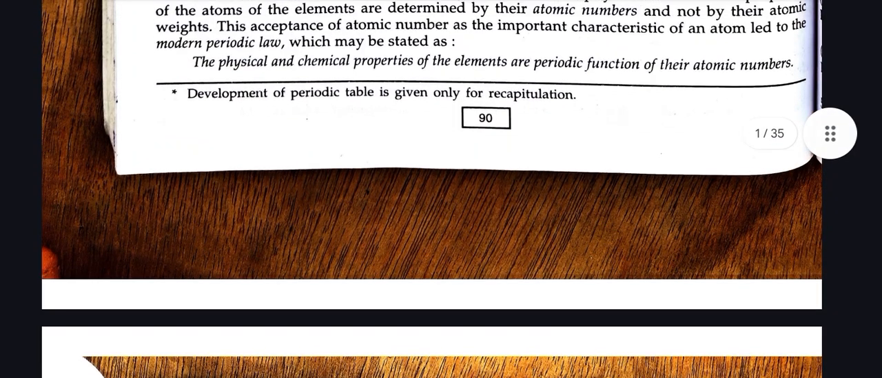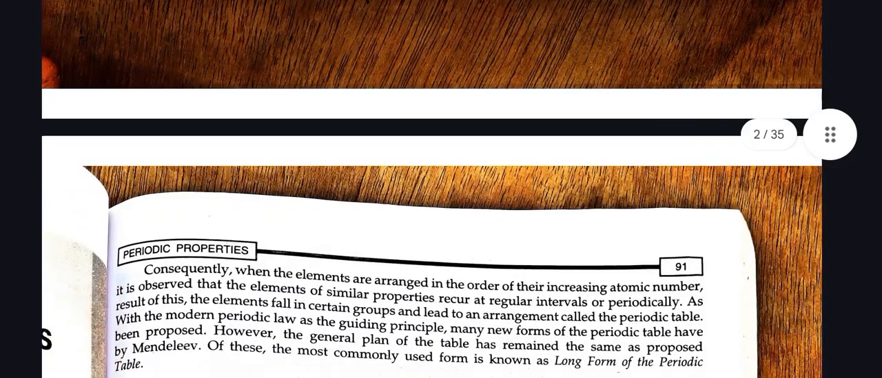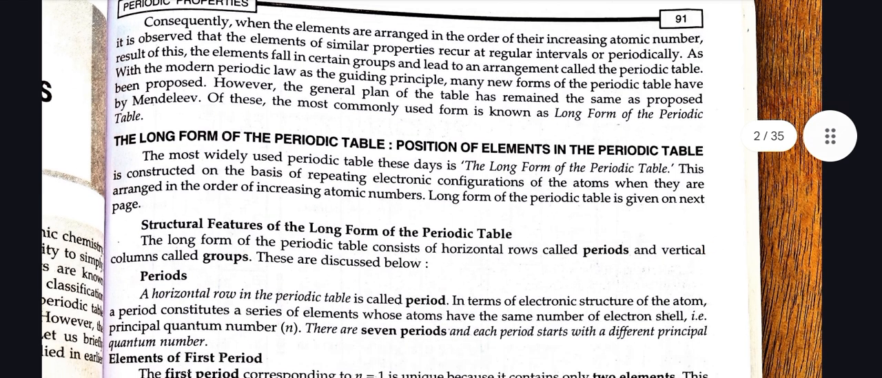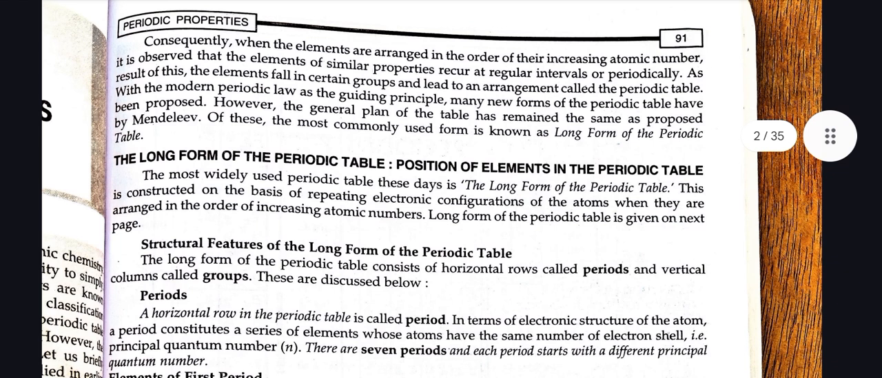Consequently, when the elements are arranged in the order of their increasing atomic number, it is observed that the elements of similar properties recur at regular intervals or periodically. As a result of this, the elements fall in certain groups and led to an arrangement called the periodic table. With the modern periodic law as the guiding principle, many new forms of the periodic table have been proposed. However, the general plan of the table has remained the same as proposed by Mendeleev. Of these, the most commonly used form is known as the long form of the periodic table.